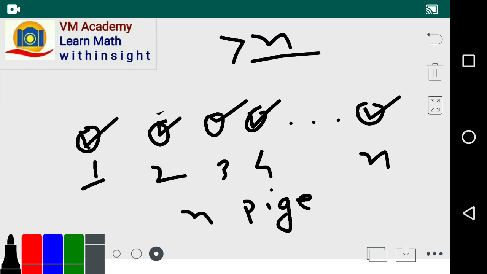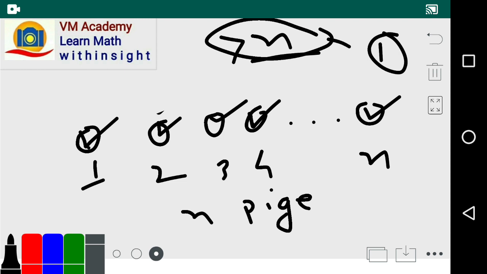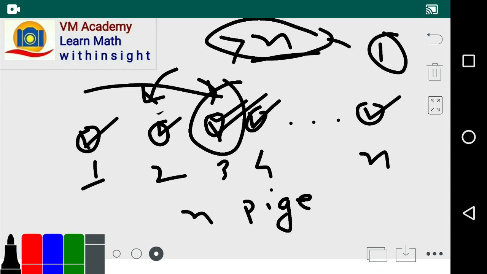So now there are more than n pigeons. So let us pick one of the remaining pigeons and try to place it. Now the remaining pigeon goes in one of these pigeonholes. Suppose it goes in here, and clearly we see that at least one of the pigeonholes contains more than one pigeon, and this is the proof, friends. This is the logical proof.